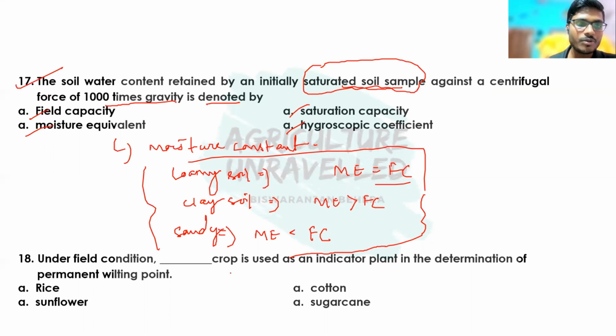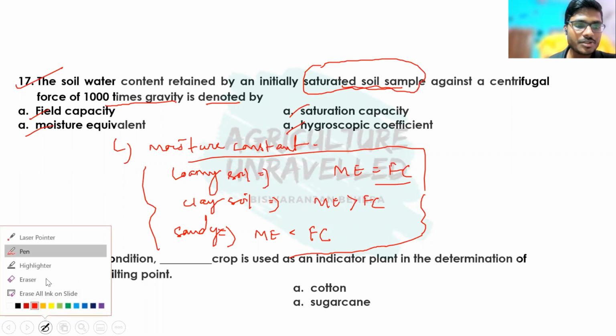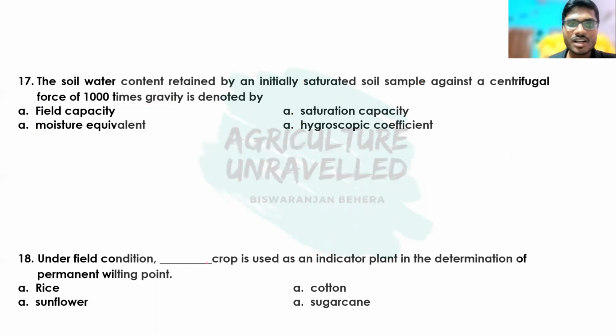Okay, then coming to the next question: under field condition, dash crop is used as indicator plant in the determination of permanent wilting point. So I have already discussed in the last class that pressure chamber or pressure plate apparatus is used to determine soil moisture constants, such as field capacity, permanent wilting point, hygroscopic coefficient.